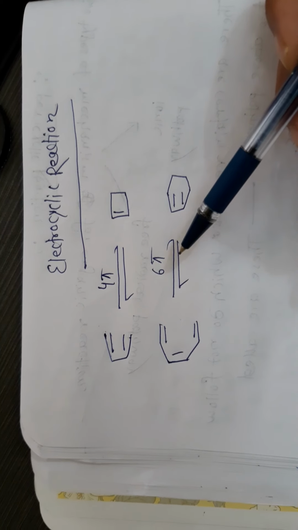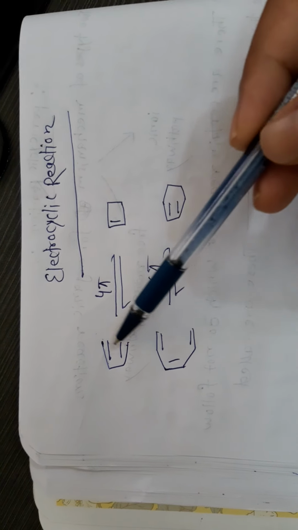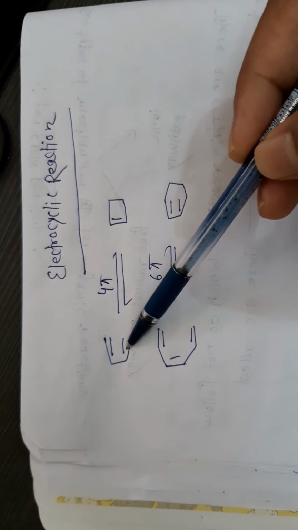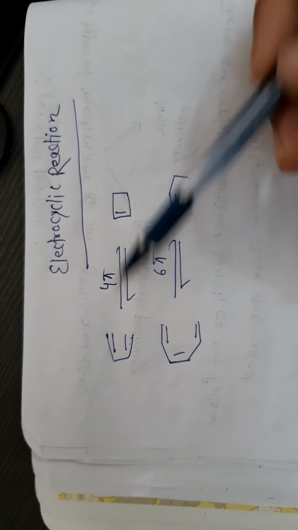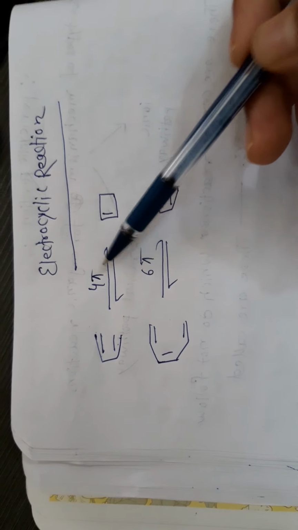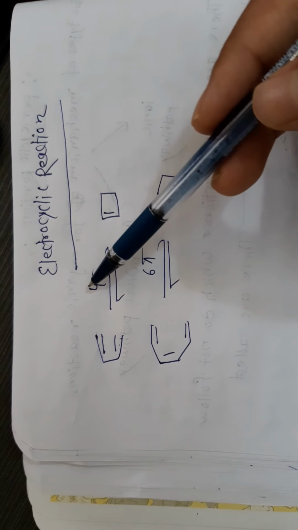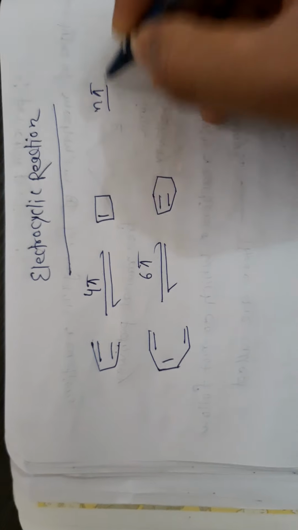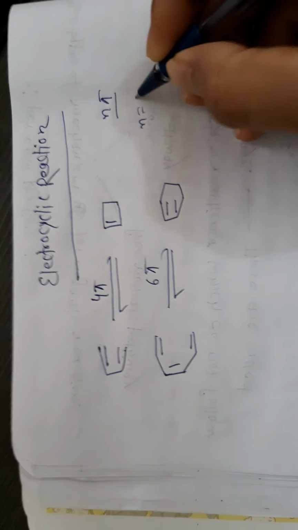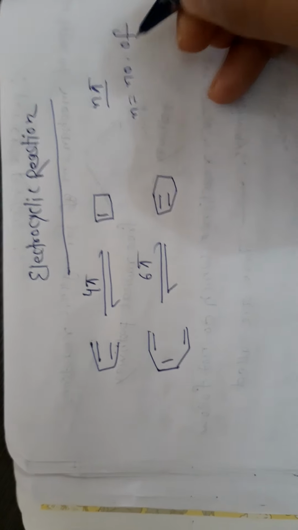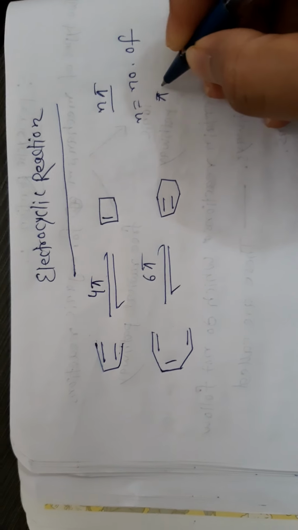These reactions are denoted as 4 pi because there are 2 pi bonds, so 2 into 2 equals 4 pi electrons. They are denoted as n pi, where n is the number of pi electrons.